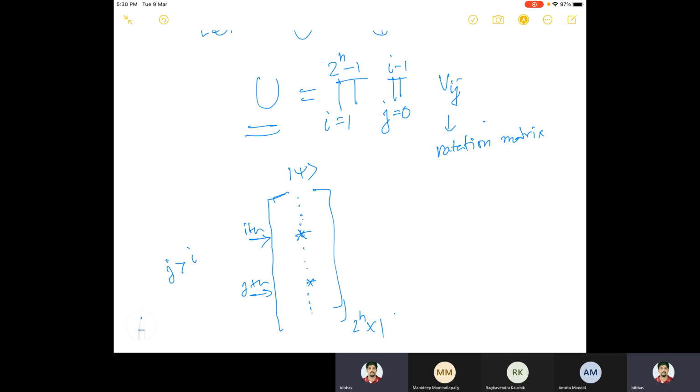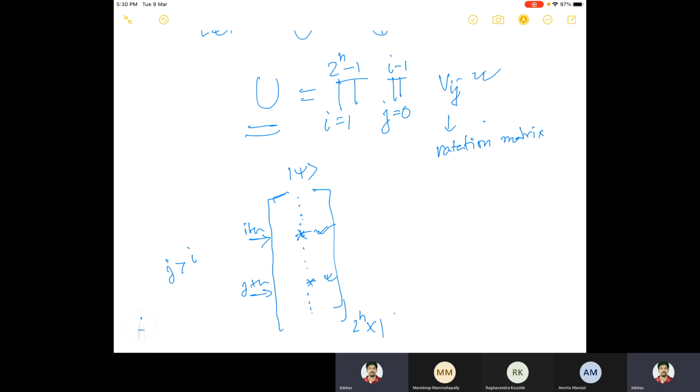Now, what is V_ij? Given an i and j, V_ij acts locally, so it will rotate these entries with some unitary matrix. This 2 by 2 unitary matrix will act only on these two entries, and the rest stay the same in the output. And do it for all i and j. That's how V_ij is defined.